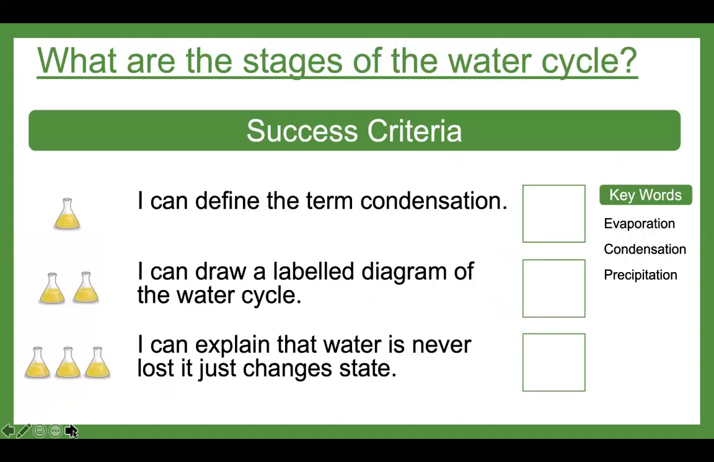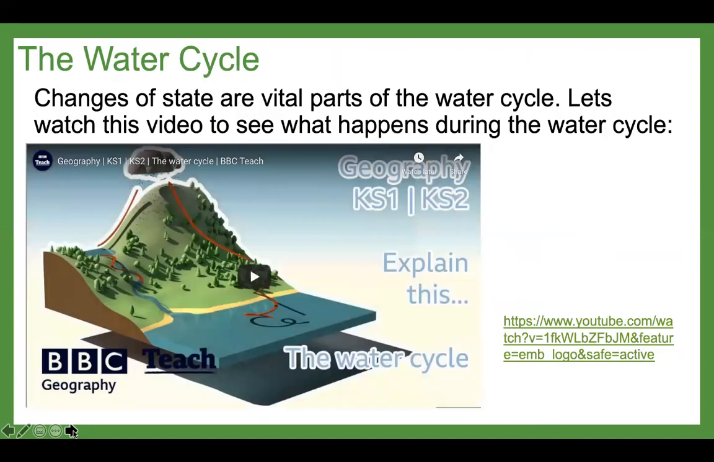So we can now tick off our first success criteria, which is I can define the term condensation. So give yourself a tick. So the water cycle, changes of state are vital parts of the water cycle. Let's watch a video to see what happens during the water cycle.